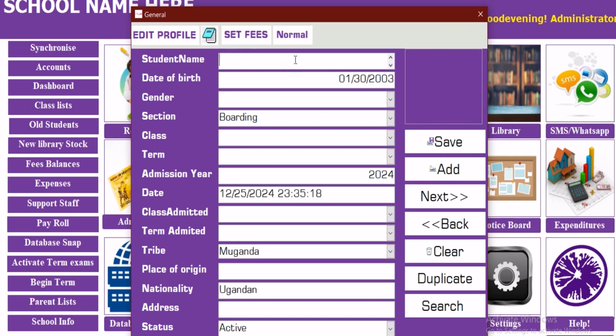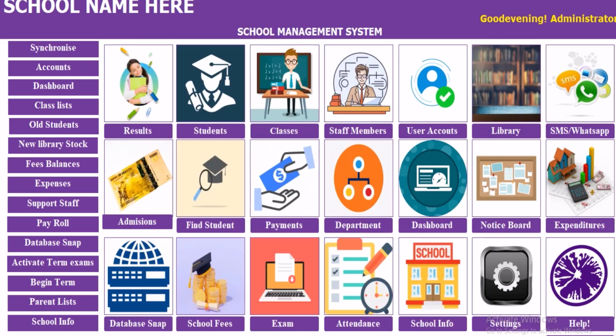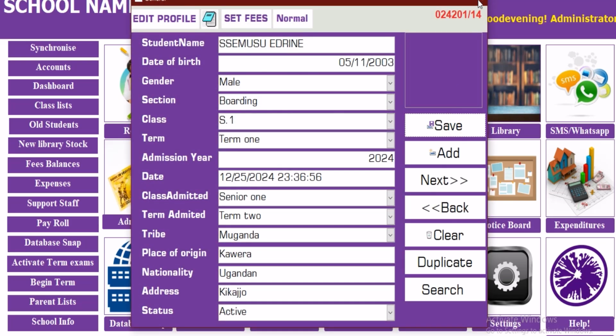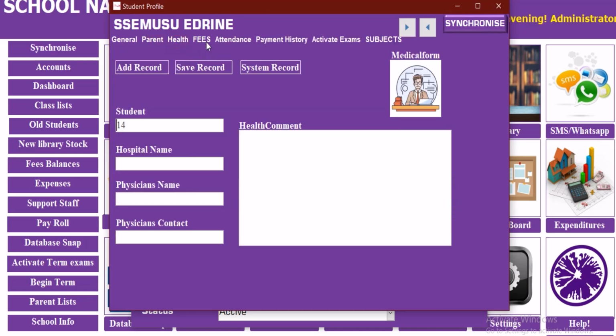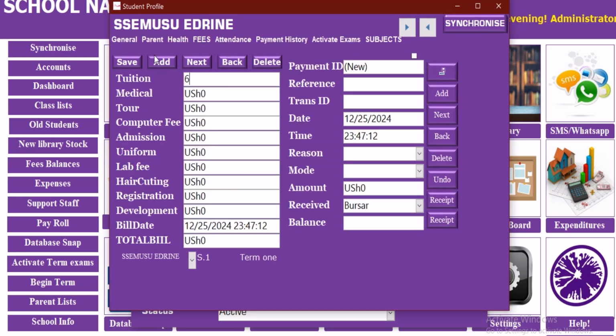We can add another student. Let me first add in more students, then we come back. So let us now continue. Now we have registered a few students that we have not billed, but we are not going to give the parents the health. Let us just go and bill. We are only going to give tuition, and we make an initial deposit of the money. So when we make an initial deposit of only 70,000, that is when we are beginning a term.